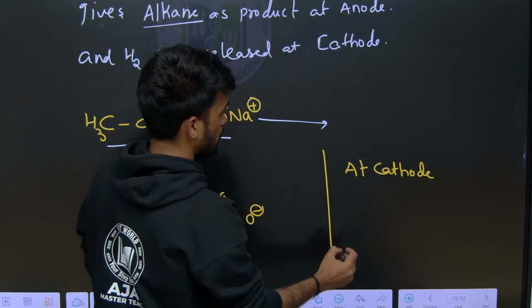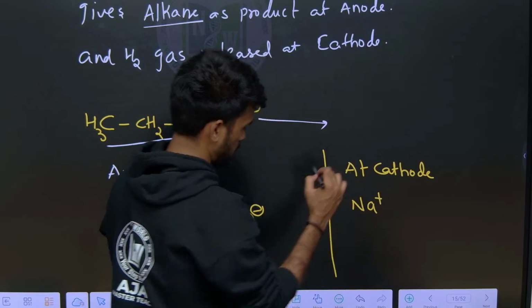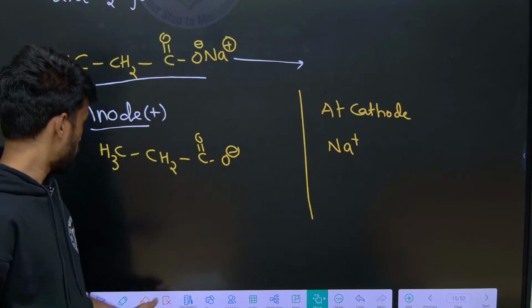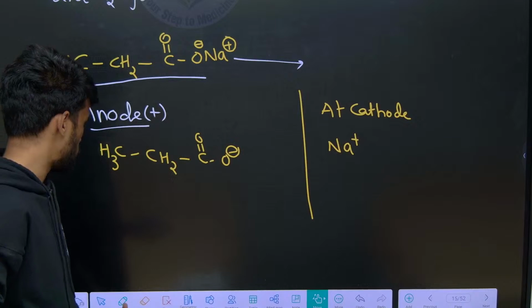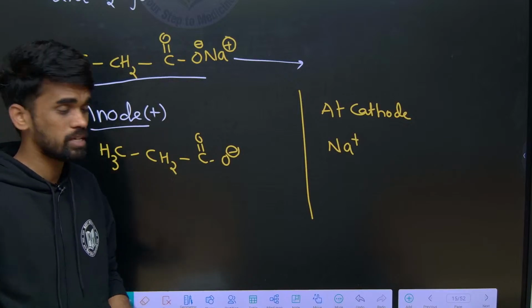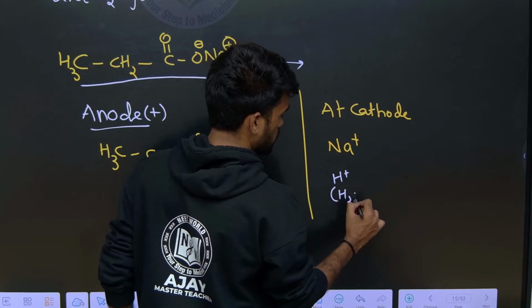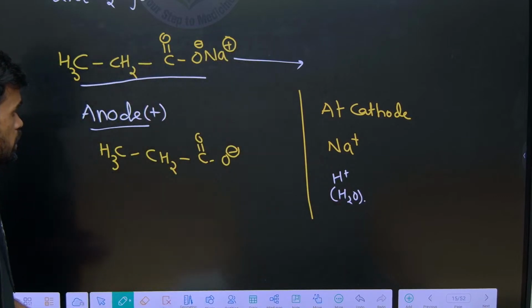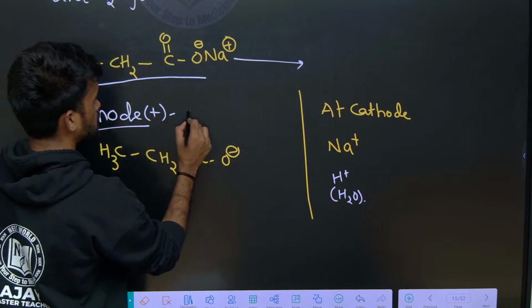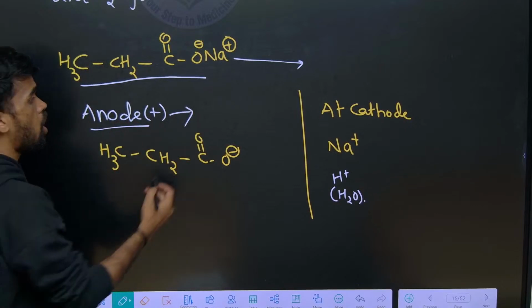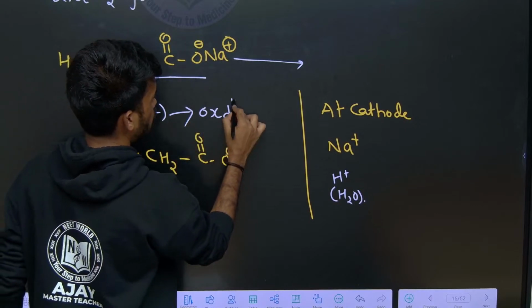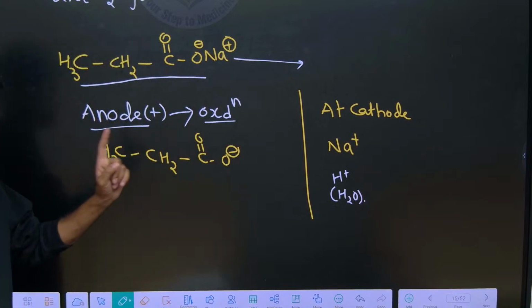So what is the cation we have? Sodium plus. Okay. Now in this solution we also have water, right? So water consists of H plus. Now look here, at the anode what happens is loss of electrons, that is, oxidation takes place. So oxidation takes place at the anode. This point you should remember.